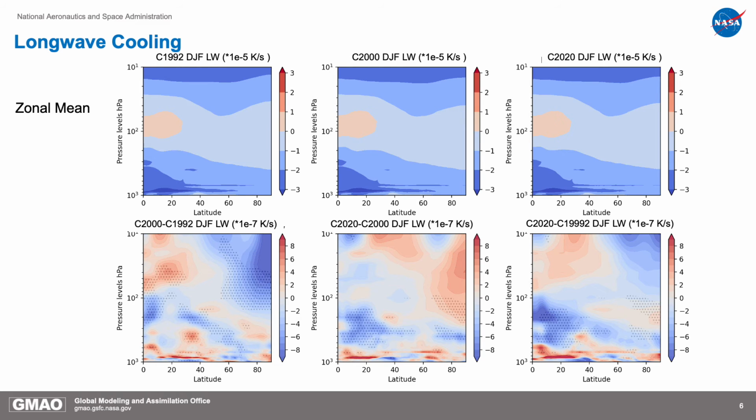Here we have figures from perpetual run experiments, same as the last slide, for longwave cooling. In the bottom panel, we see the longwave cooling response is consistent with temperature: longwave cooling decreases with temperature increase in the first period from 1992 to 2000, whereas longwave cooling increases with temperature decrease in the second period from 2000 to 2020.